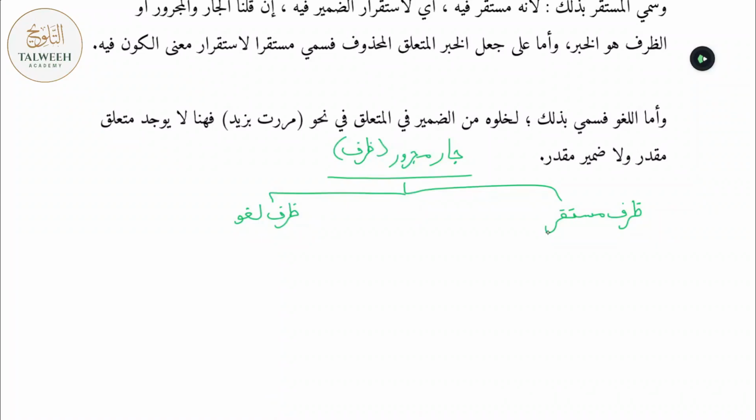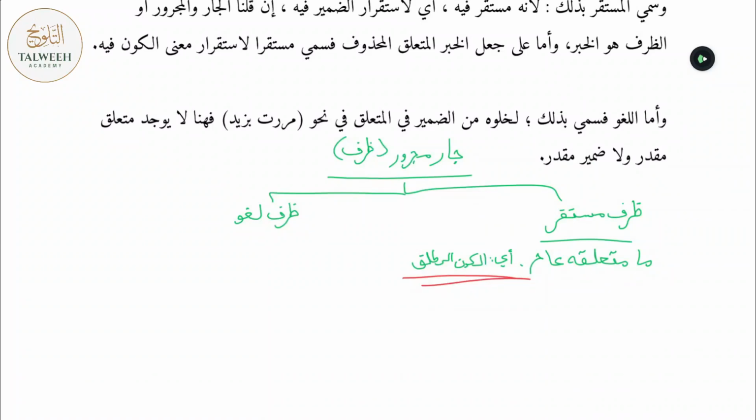Ẓarf Mustaqarr, the Nuhat tell us, is that Jaar Majrur ma muta'allaquhu, ay al-kawnu al-mutlaq. What is Ẓarf Mustaqarr? Ẓarf Mustaqarr is a Jaar Majrur where the verb or the ism that's governing like a verb, which that Jaar Majrur is connecting to, has a general meaning. A general meaning over here means that it simply comes in the meaning of existence. It simply comes in the meaning of existence.